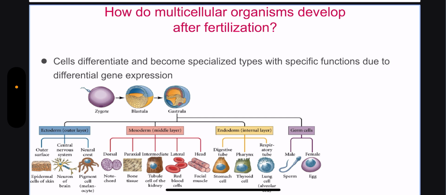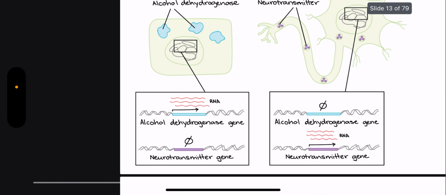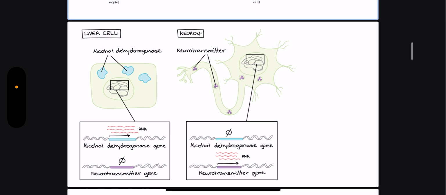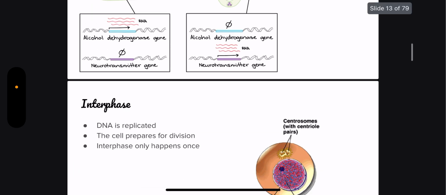There are so many different types of specialized cells, and they each have specific functions. Gene expression tells those cells what their job is. And here's just another diagram: different types of cells and their jobs, like a liver cell and a neuron.